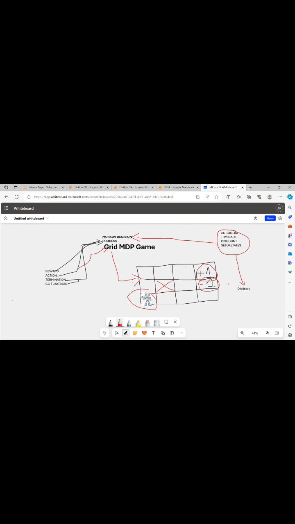Control of the opponent means that we have an agent. This is basically an agent.